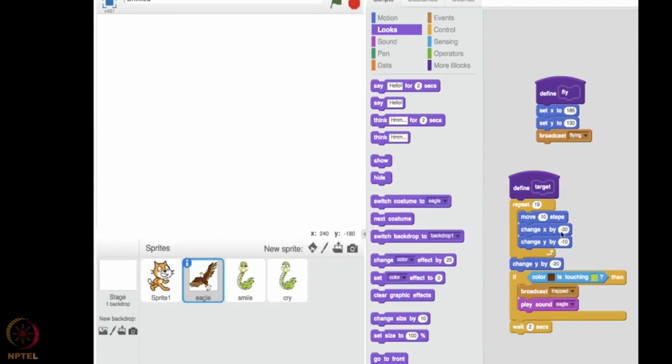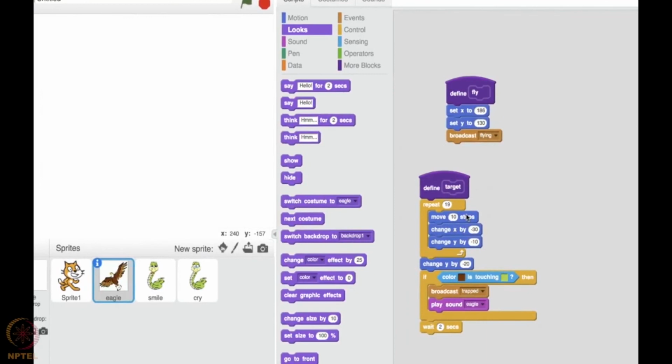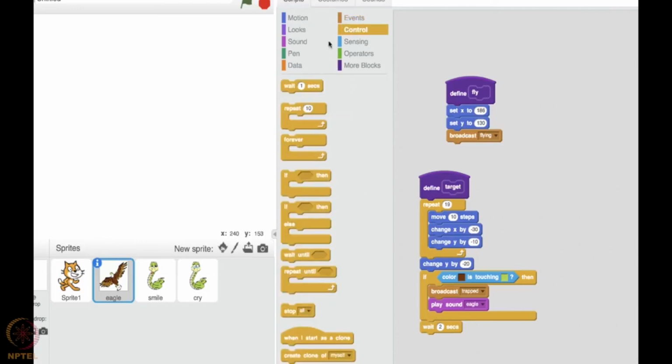Do you feel that some more delay could be better so that you can feel that it is actually flying? It looks like the eagle is running. So maybe we can insert a delay. This is a computerized image, so obviously the speed of the computer is much higher than what living beings are. So definitely it would look as if it is running. So let me insert a delay so that it appears as if it is flying.